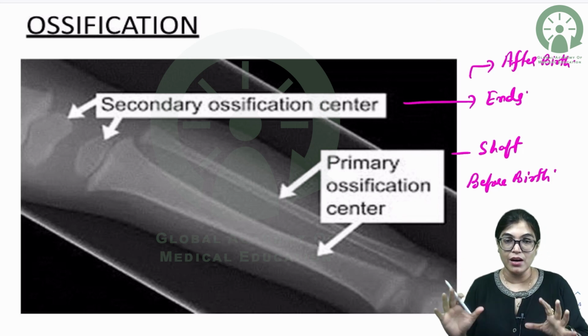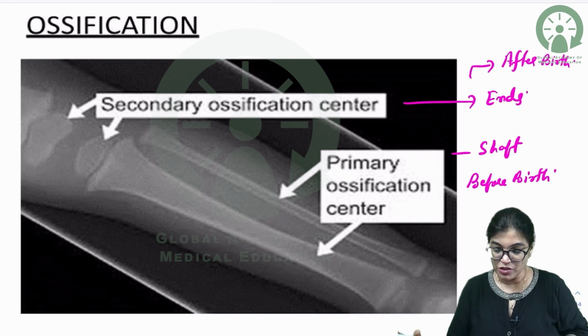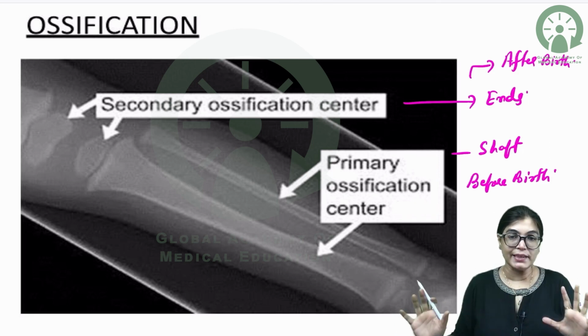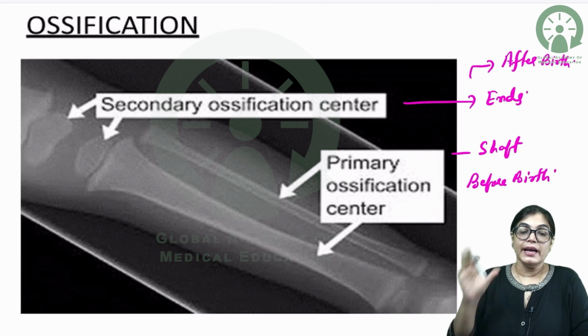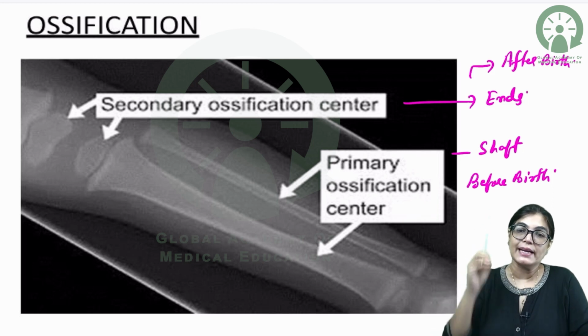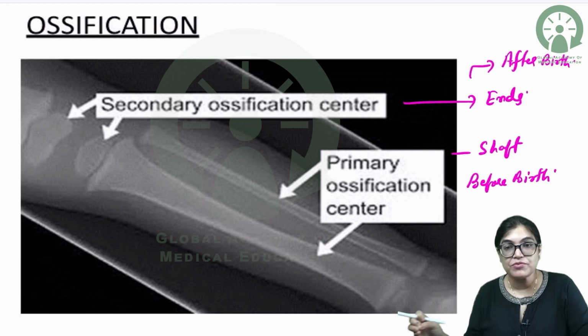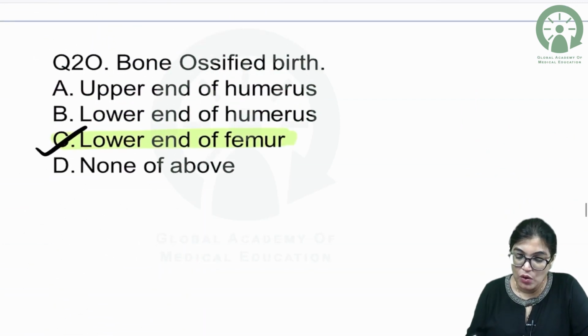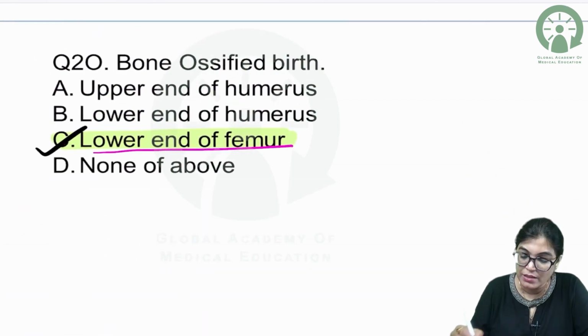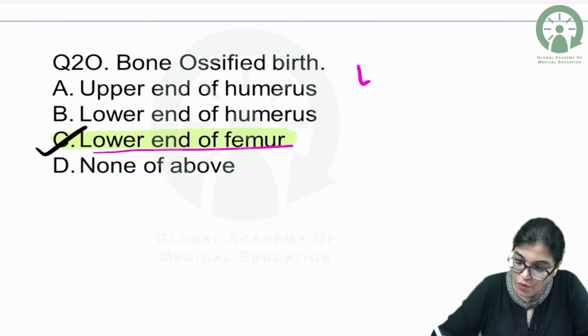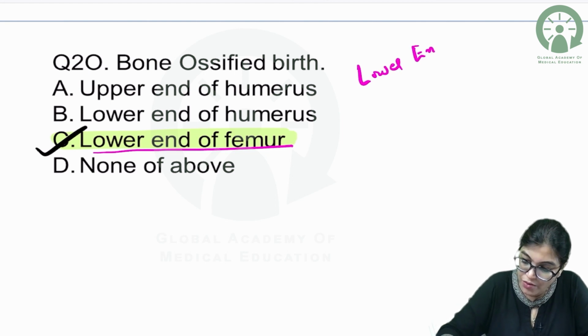So this is also one of the points about ossification. It is quite clear, for the correct answer in this, that the secondary center always appears after birth. But when we are seeing the lower end of femur, along with the birth, the secondary appears. So for lower end of femur